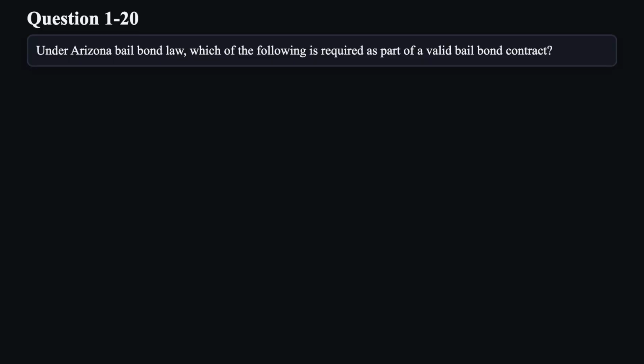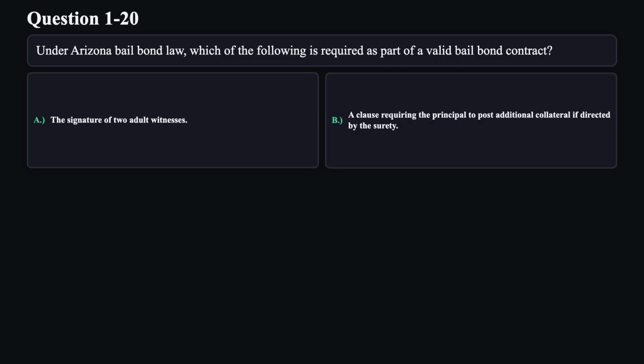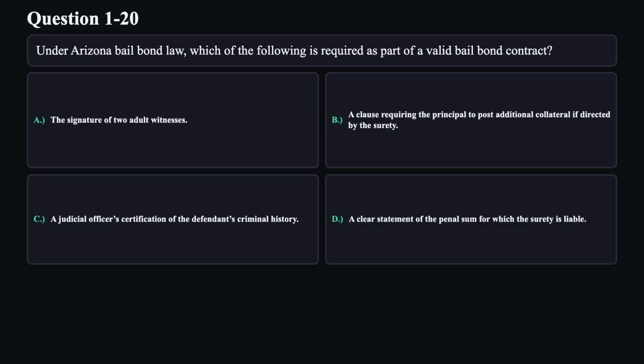Question 20. Under Arizona bail bond law, which of the following is required as part of a valid bail bond contract? A. The signature of two adult witnesses. B. A clause requiring the principal to post additional collateral if directed by the surety. C. A judicial officer's certification of the defendant's criminal history. D. A clear statement of the penal sum for which the surety is liable.